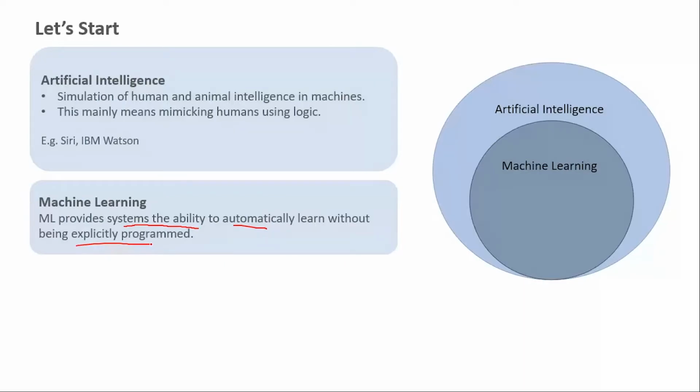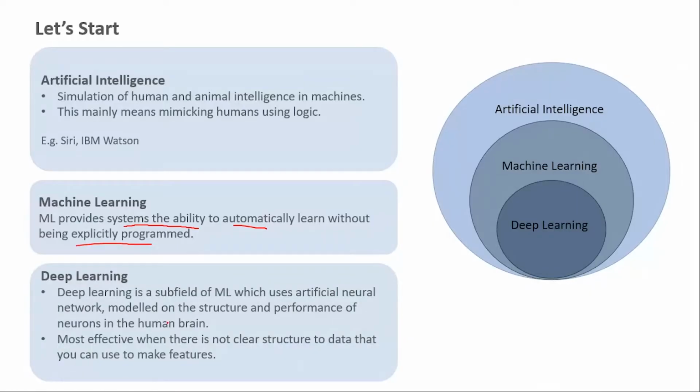Now, what is deep learning? Deep learning is basically a subfield of machine learning which uses artificial neural networks modeled on the structure and performance of neurons in the human brain. Deep learning is most effective when you deal with a large amount of data which does not have a clear structure to it, and you cannot use it to make any features. That's where you should use deep learning.